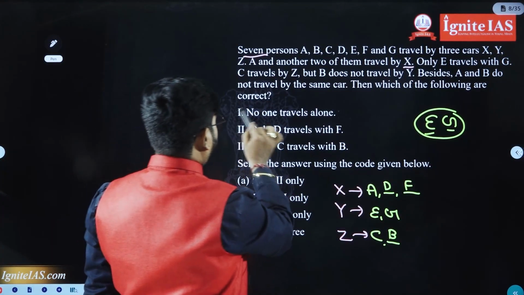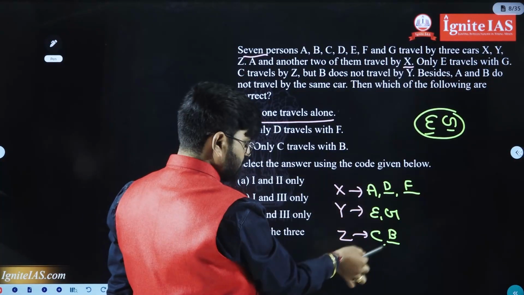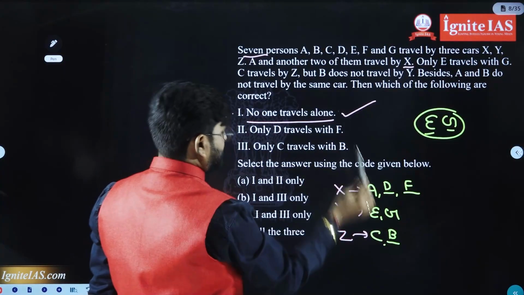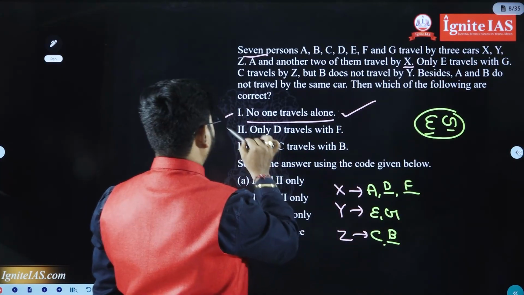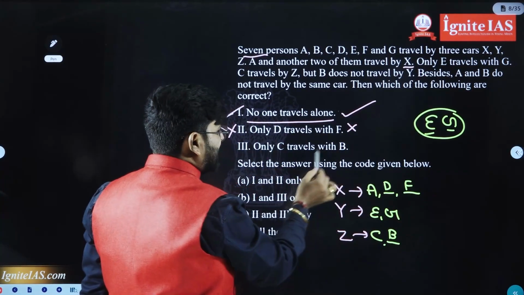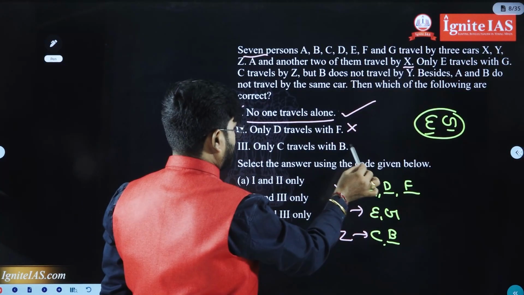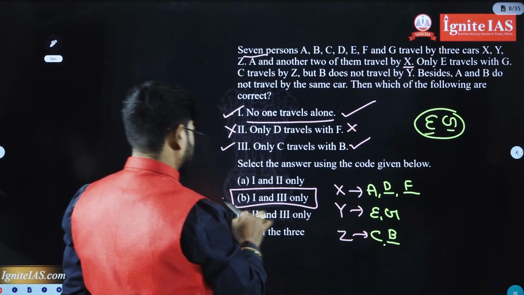Now, statement 1. No one travels alone. Yes, no one travels alone. Statement 2. Only D travels with F. No. A and F both. Wrong. Statement 3. Only C travels with B. Yes, only C travels with B. So the answer is 1 and 3. Only 1 and 3 is the correct answer.